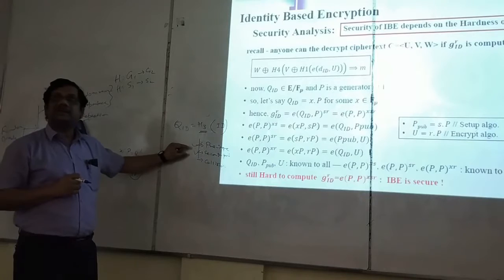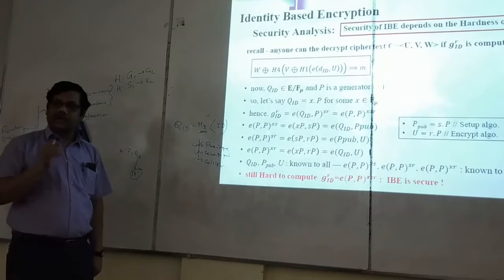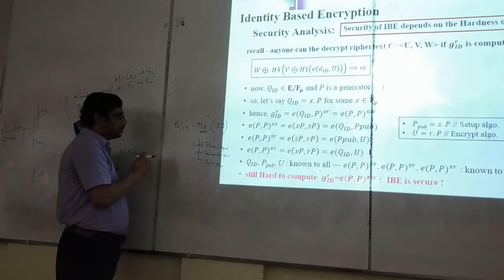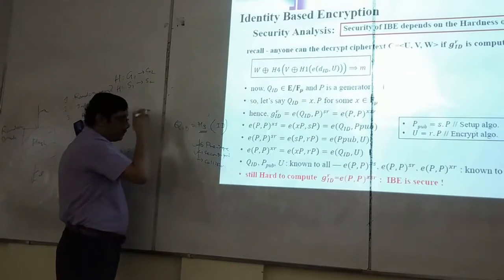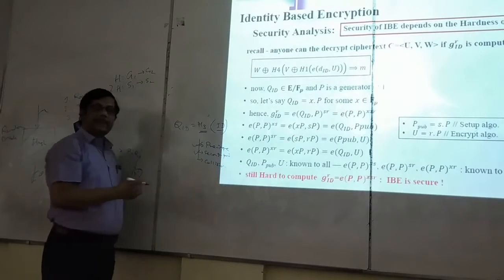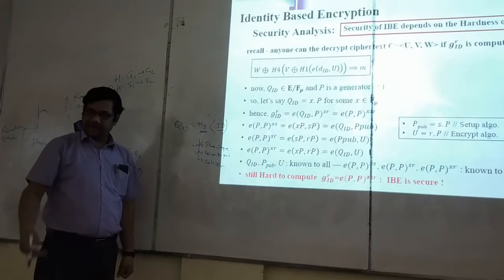Suppose, let us first consider second pre-image resistance. So, if second pre-image resistance is not ensured, then being an attacker, observing one's ID, I can invent another ID, which is the second pre-image.